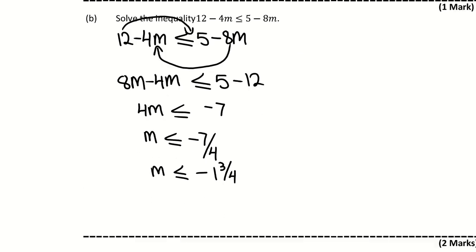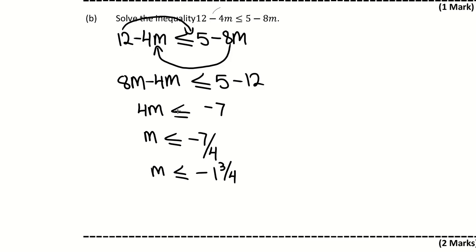Now, inequalities. One thing with inequalities is that we always read from the letter. This is not that case, but we want m to be positive. So if I were to carry across minus 4m, I'll get plus 4m. However, minus 8m plus 4m is going to give you a negative. We don't want negative. So this is why I carried across the minus 8m first. 8m minus 4m is 4m. This is less than or equal to, I carried across the 12, so 5 minus 12.